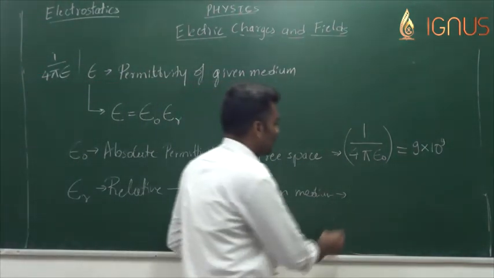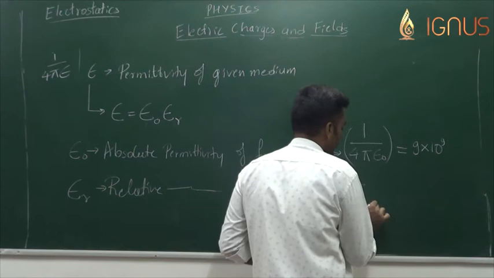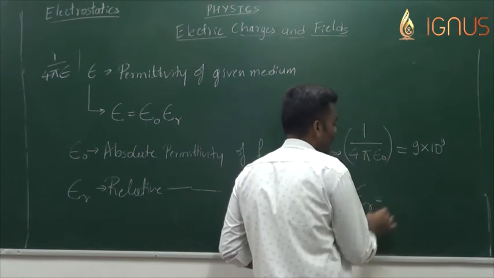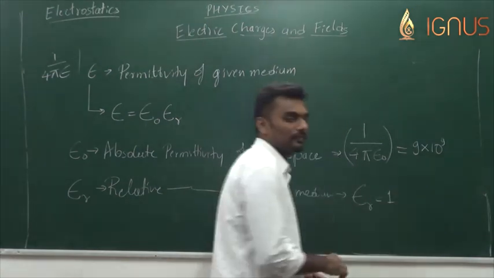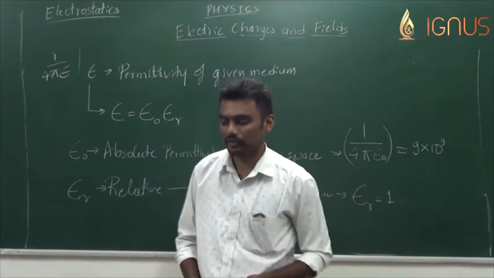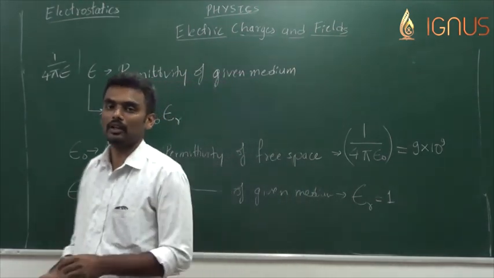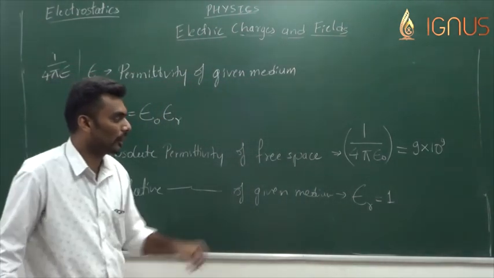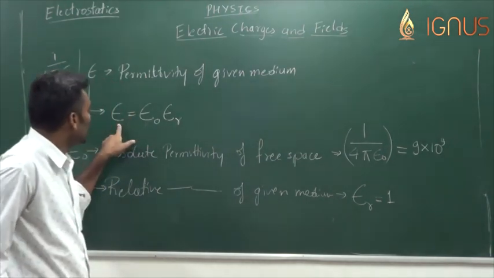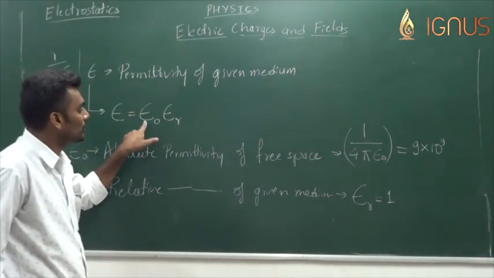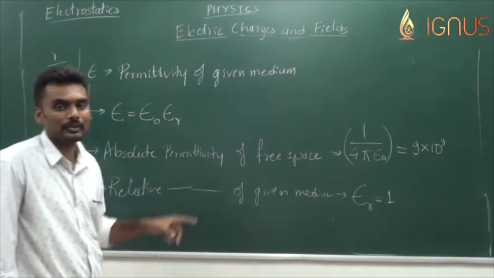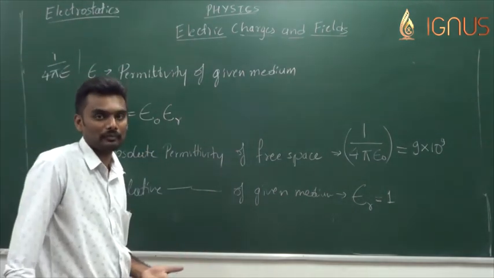For example, air has the relative permittivity epsilon r equal to 1. Both air and vacuum have the relative permittivity epsilon r equal to 1. So epsilon simply becomes equal to epsilon naught when it comes to the medium of air or vacuum.